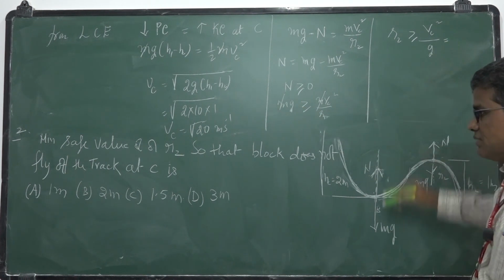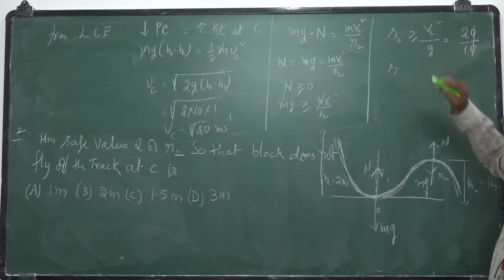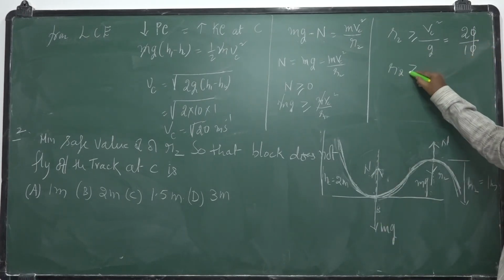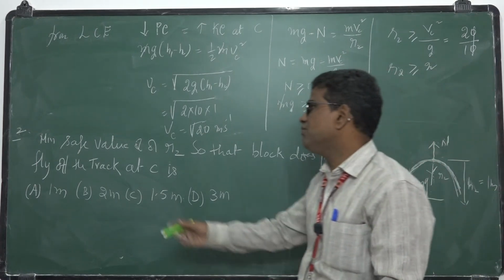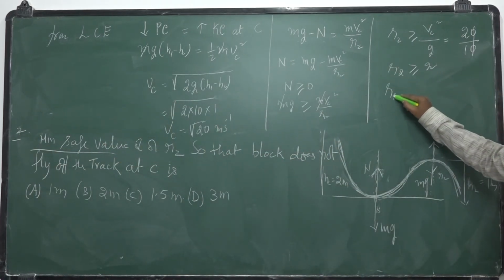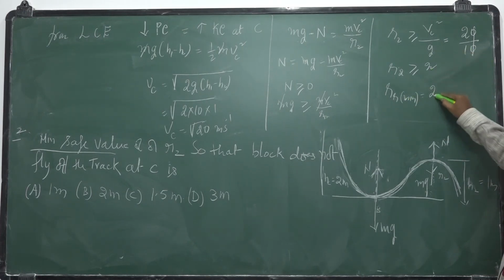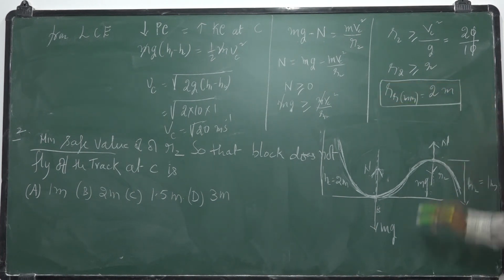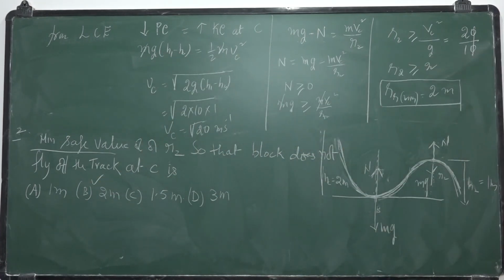So what is that Vc square? I got Vc square as 20, and g is 10. So R2 should be greater than or equal to 2. We want the minimum safe value, so the minimum value of R2 is 2 meters. So this is the answer. The correct option is B. Okay, take this.